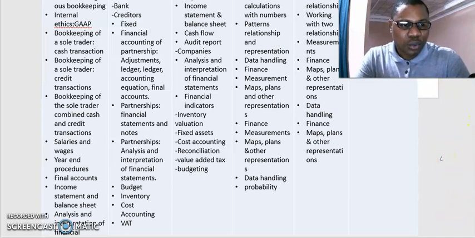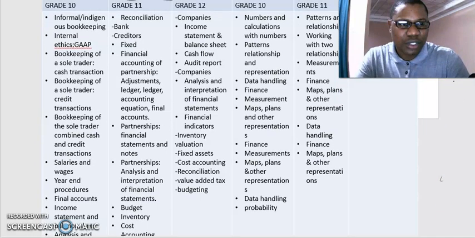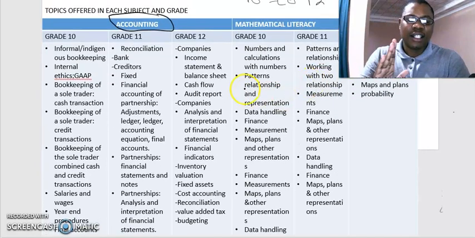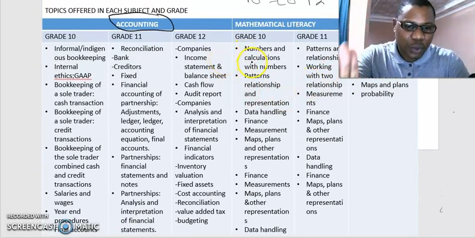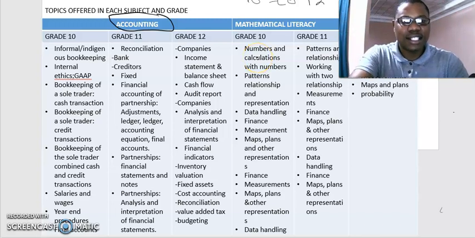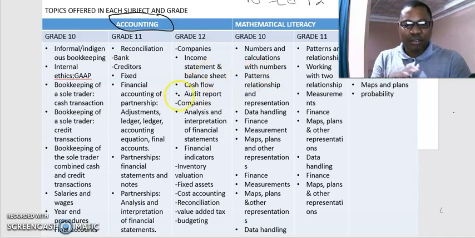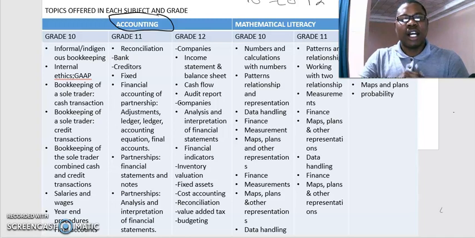Right, let's move to grade 12 accounting. All these topics that you see here are the topics that we will be covering, guys. I'm not even going to miss any topic here. All the materials needed, question papers and everything, the information regarding those topics, I have them. All you do is join my classes, and everything will be discussed there.